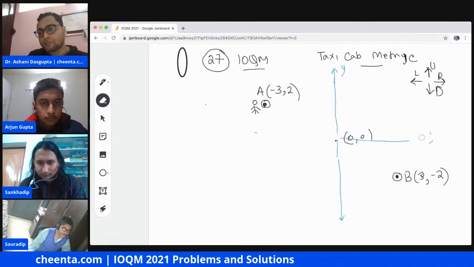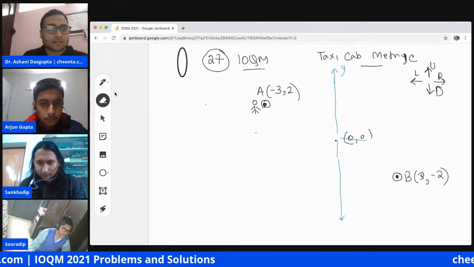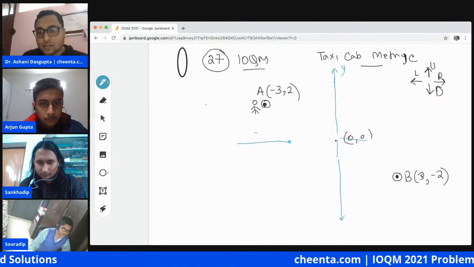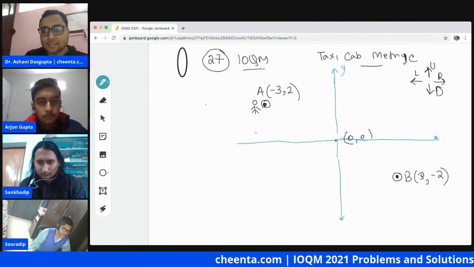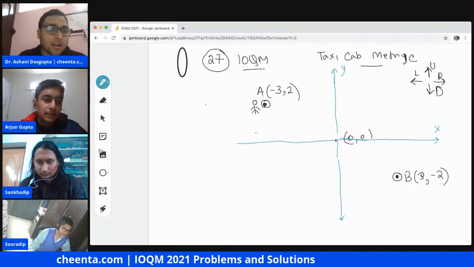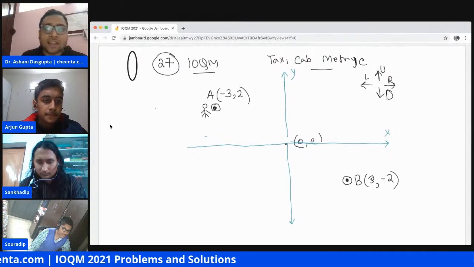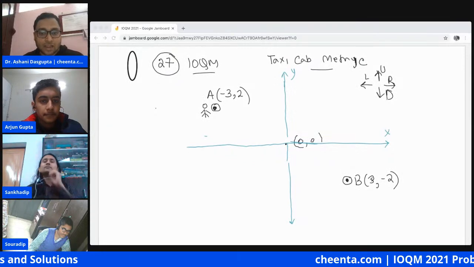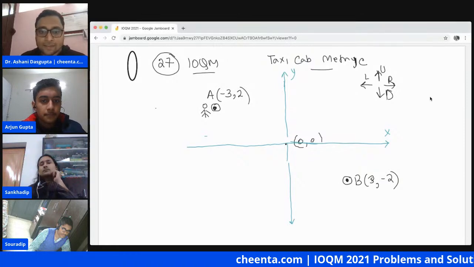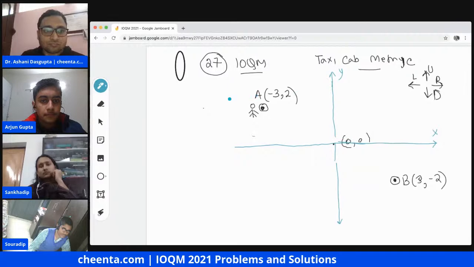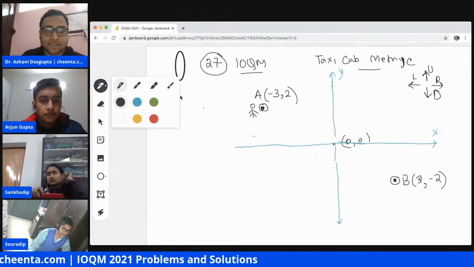So yeah, we have the x-axis. Now if you are allowed to go only up or down, left or right, then the way you do this is like this. One way to do this is like this.